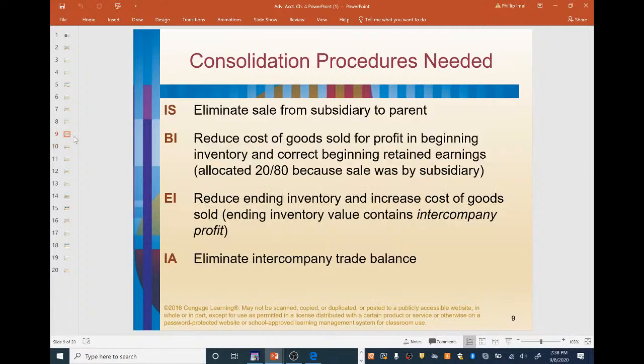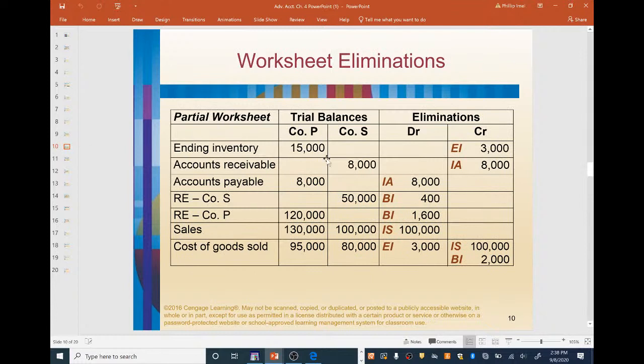Once again, that reduces ending inventory and increases cost of goods sold, because remember, ending inventory value contains intercompany profit. So all we're doing is reducing the ending inventory by $3,000 and increasing cost of goods sold by $3,000, because we need to reduce the intercompany profit. That's how you accomplish that, because if you increase cost of goods sold, obviously it's reducing profit.